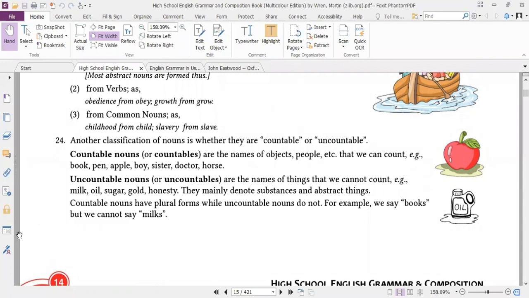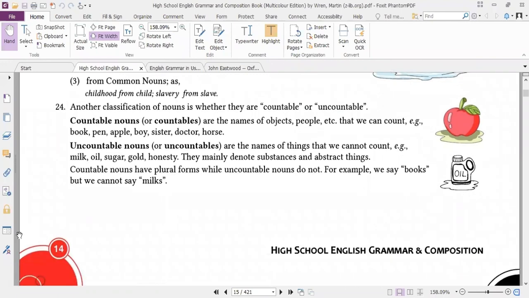And some are uncountable nouns, which are names of things that we cannot count, such as milk, oil, sugar, gold, honesty. They're uncountable, such as hair, grains of sand and rice. These mainly denote substances and abstract things.